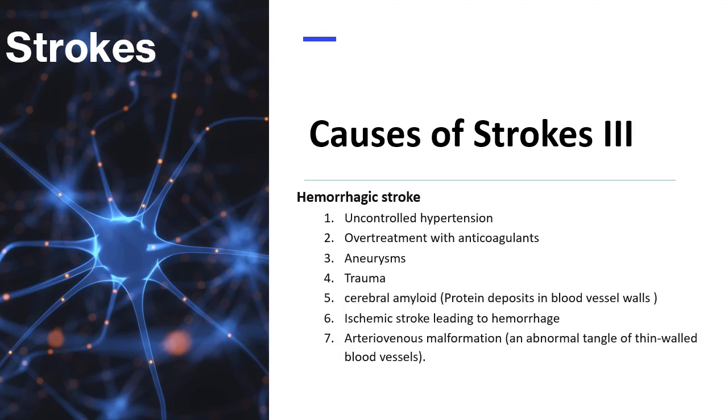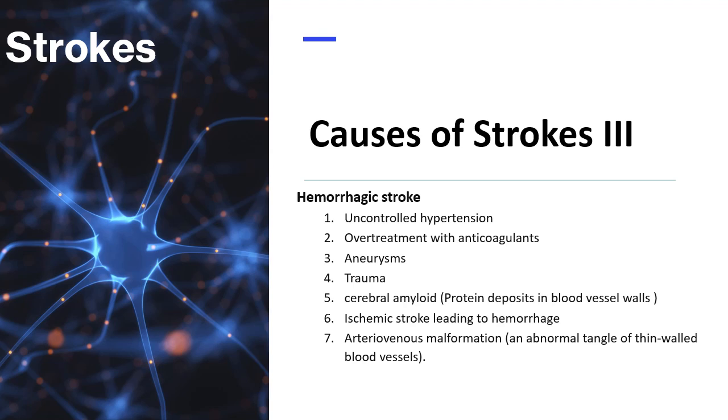Now, let's look at the different causes of hemorrhagic stroke. 1. They can be due to uncontrolled high blood pressure. 2. They can also be caused by overtreatment with blood thinners or anticoagulants. The third cause is a rupture of aneurysms, which are bulges and weak spots in the blood vessel walls. Fourth, they can be caused by trauma, such as what happens in a car accident. Fifth, they can be caused by cerebral amyloid angiopathy, which are protein deposits in the blood vessel walls that lead to weakness in those vessel walls.